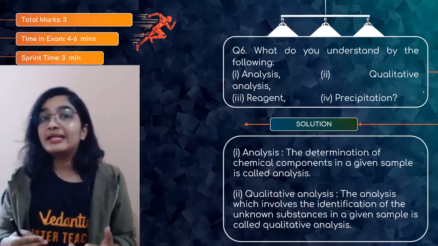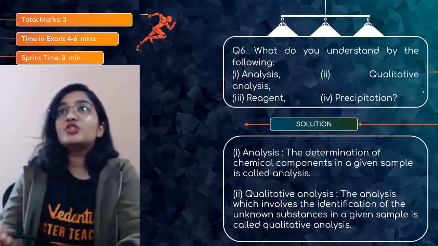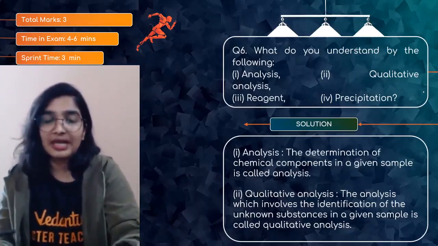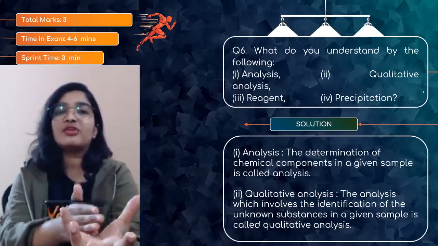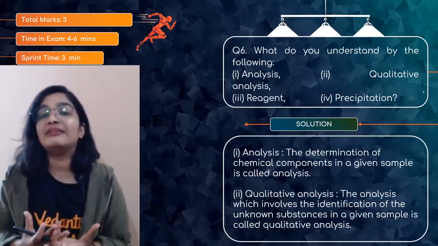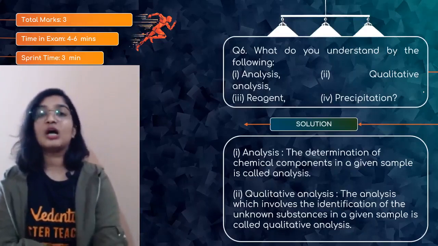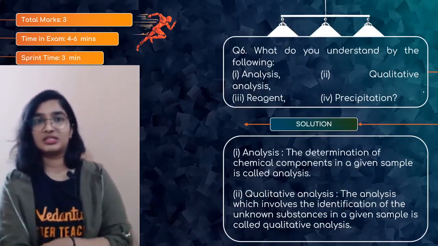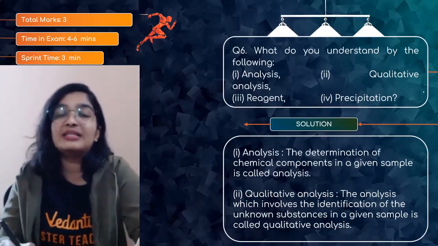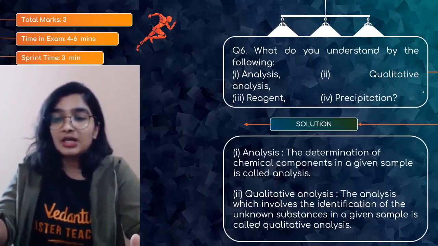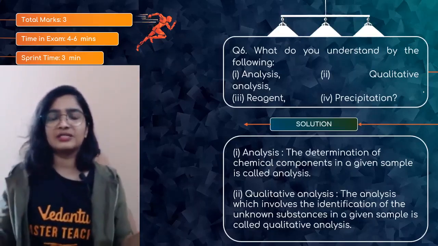And when it comes to analysis, we have 2 types, quantitative and qualitative. So qualitative is where you are just identifying what is present. Identifying. So I have just given you, okay, take this, tell me what are the ions, different radicals present in this compound. So this is qualitative analysis. Quantitative is you will determine the percentage. Acha, so carbon is this percentage and oxygen is this much. No, we are not bothered about the percentage, the amount. So here it's about quality. What are the different substances present in that given compound? What are the different radicals present?